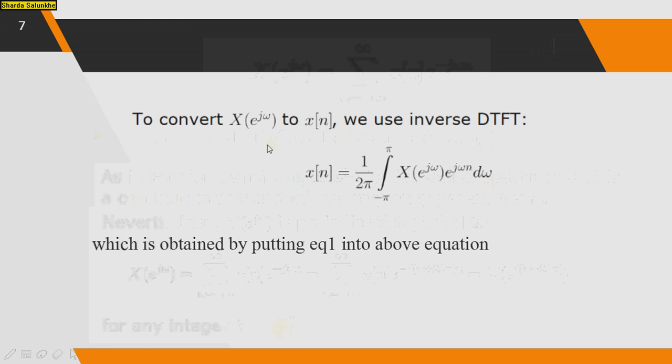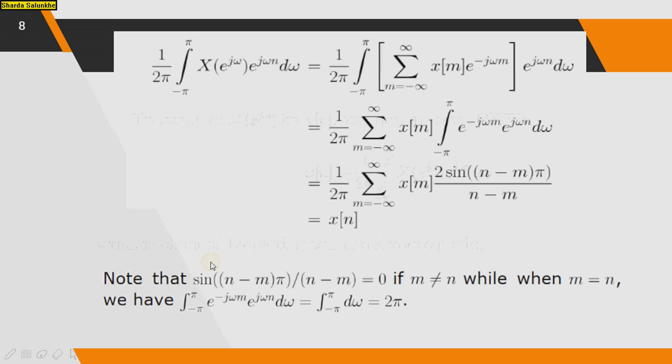To convert X of e raised to j omega to x of n, you use the inverse DTFT. That is, x of n is equal to 1 by 2 pi times the integration over the period from minus pi to pi of X of e raised to j omega into e raised to positive j omega n d omega, which is obtained by putting equation 1 into the above equation. By comparing both sides, you will get this equation, that is the DTFT equation equal to 2 pi x of n. So you will get the inverse of the DTFT.